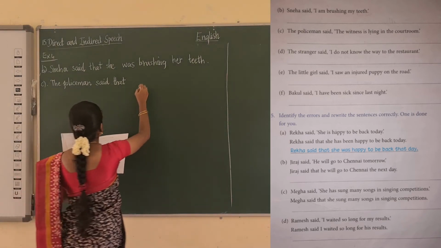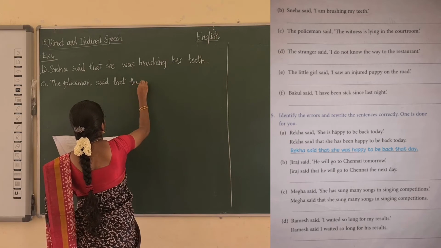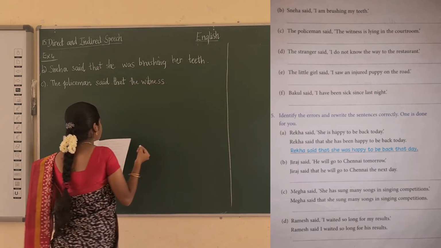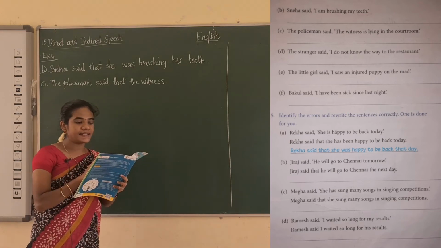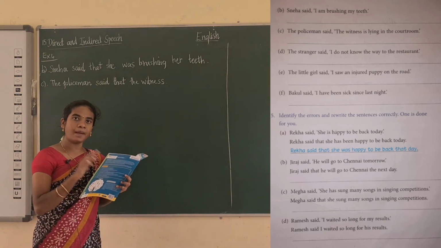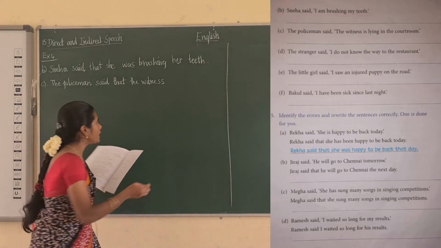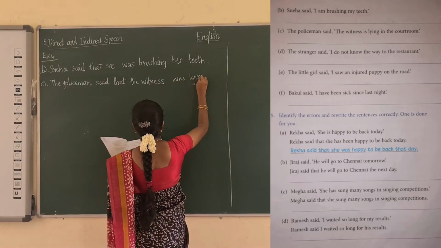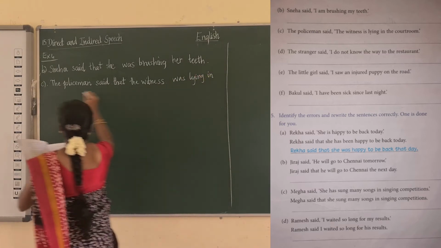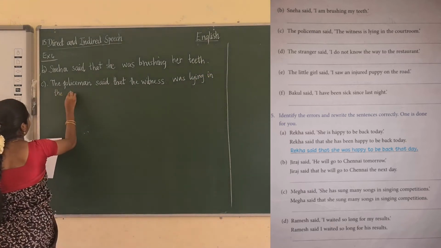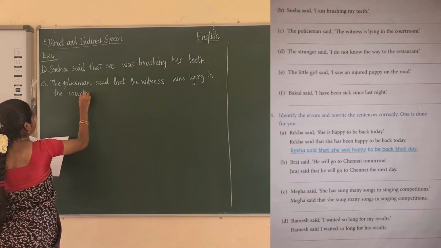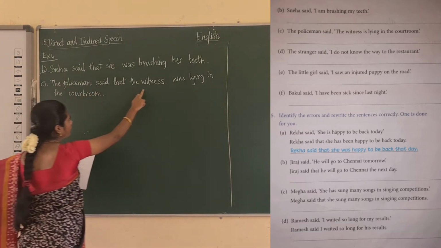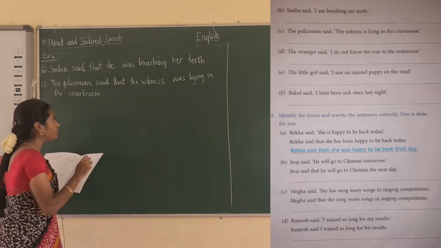That the witness, see here, is lying, so it is a present continuous, changed into a past continuous as was lying. Was lying in the courtroom. Full stop. The policeman said that the witness was lying in the courtroom.